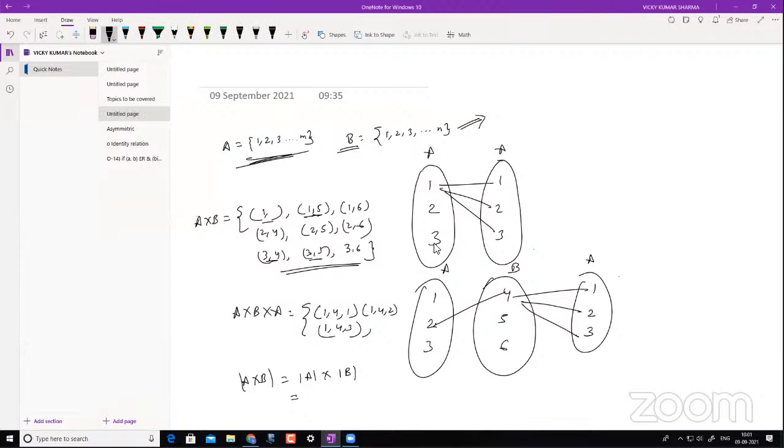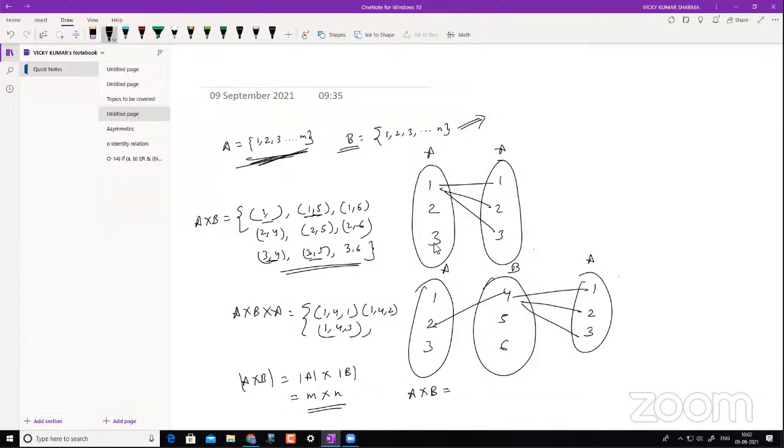So now let's understand, if this is my set A, what is the cardinality of set A? That is M. What is the cardinality of set B? That is N, right? Now A cross B is a set, and it contains how many elements? M times N. So the cardinality of my set is M times N. Now I know the power set formula: the power set of a set will have how many elements? 2 to the power of n.